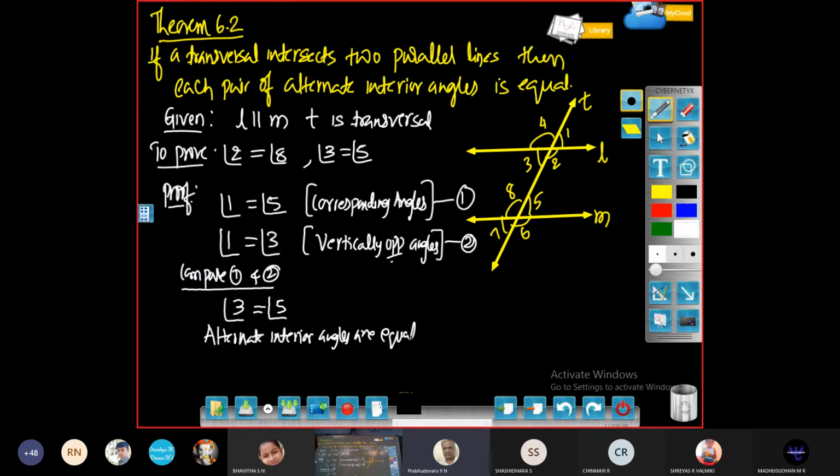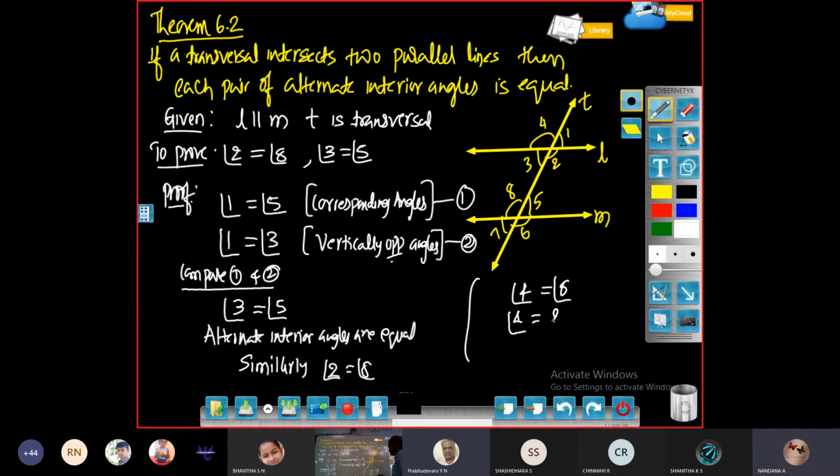Similarly, we can prove that angle 2 is also equal to angle 8. The same way you can prove that. How can you prove that 2 is equal to 8? Angle 4 is equal to angle 8 as they are corresponding angles. Angle 4 is equal to angle 2. So therefore, angle 2 is equal to angle 8. It is simple.